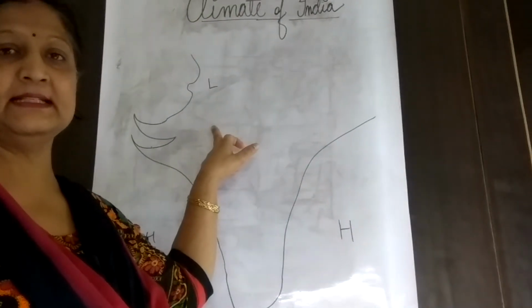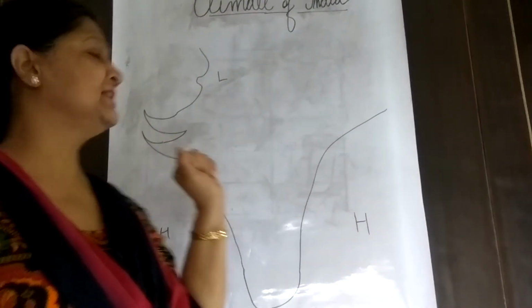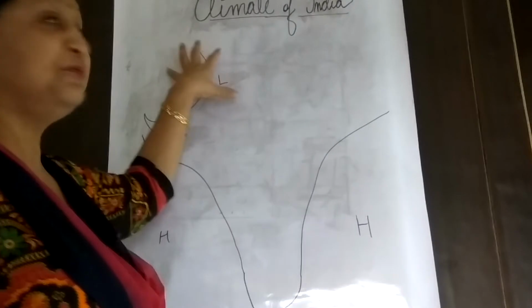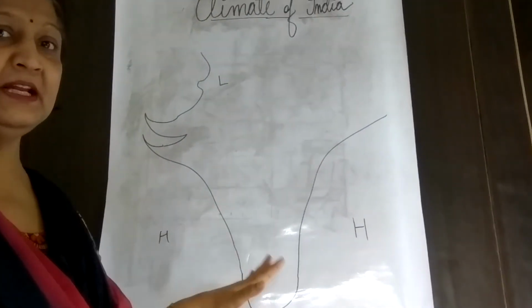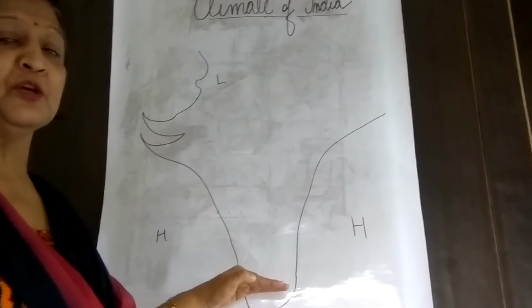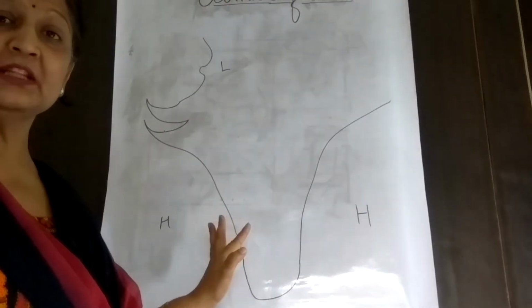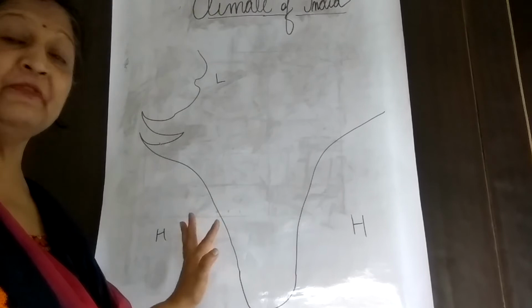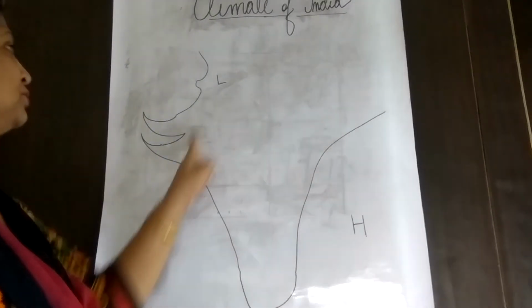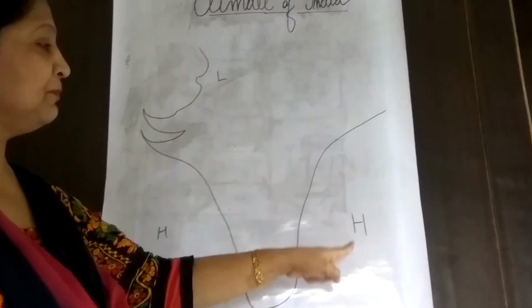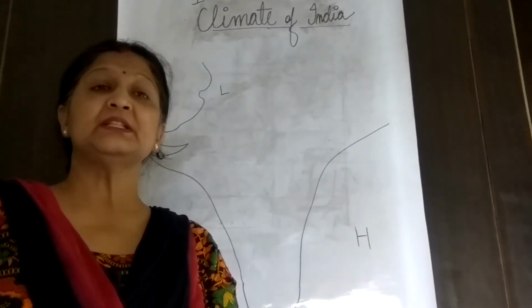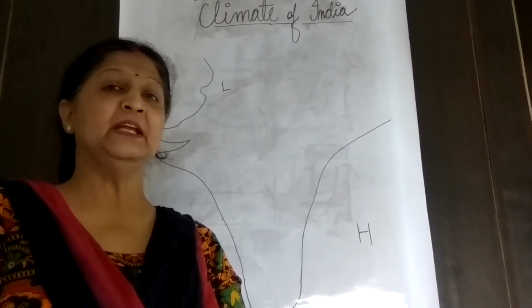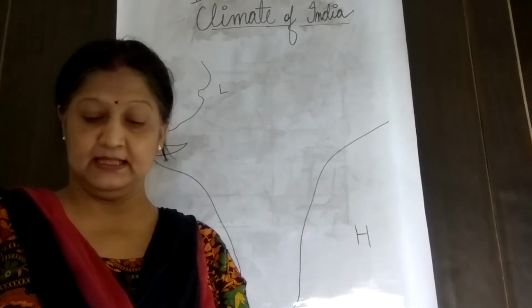The Thar desert is there, and because of this desert, that region becomes very high in temperature and the water body remains low in temperature. So the wind starts blowing; you all know that wind always blows from high pressure to low pressure. Because of this blowing of wind only, the rainfall occurs in India.